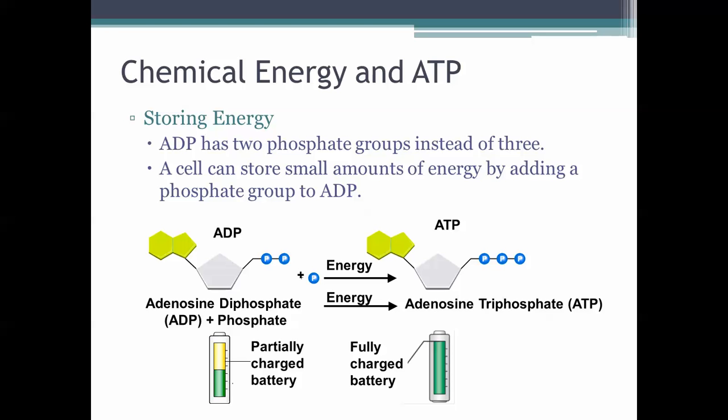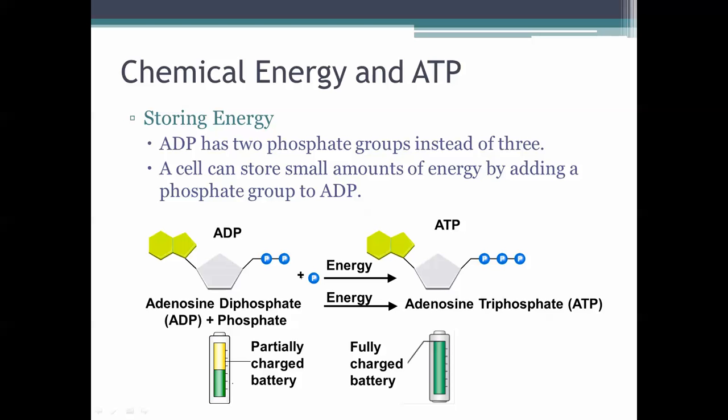So ADP, which is right here on the left, is almost exactly the same as our main one, ATP, over here on the right, but there's just one tiny little difference. There's just one little extra phosphate group on ATP. And so a cell can store small amounts of energy by simply adding a phosphate group to ADP. So just sticking that little P on the end of there gives us, the analogy they use here is a partially charged battery. So right here on the left with ADP, we only have a partially charged battery, but just by adding that phosphate group on, now we have a fully charged battery.